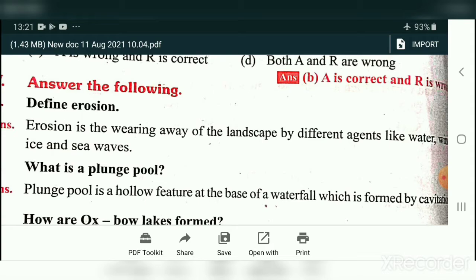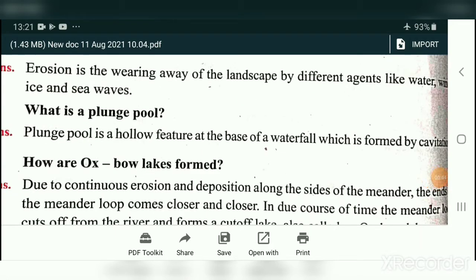Number 1, define erosion. Erosion is the wearing away of the landscape by different agents like water, wind, ice and sea waves. So erosion is a removal of soil from the landscape by different agents like water, wind, ice and sea waves.